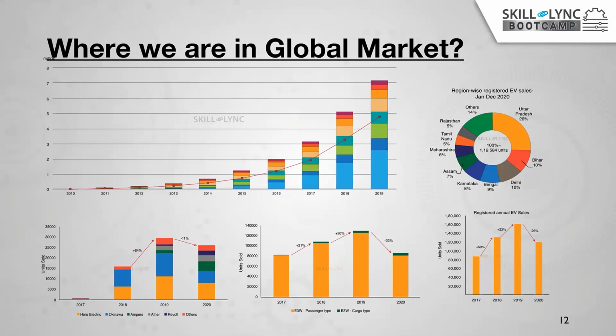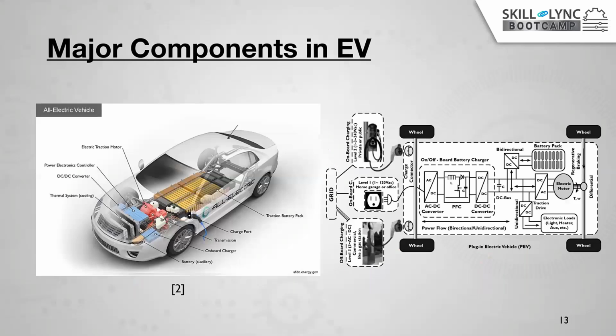This is a brief about what an electric vehicle is, why we need electric vehicles, and where we are in India. Let's go for a little bit about the major components of an electric vehicle. Many people are already aware of this. The major components in any electric vehicle are the electric traction motor and power electronic controller, DC to DC converter, thermal cooling system, batteries, charger, transmission, charging port, and traction battery pack.